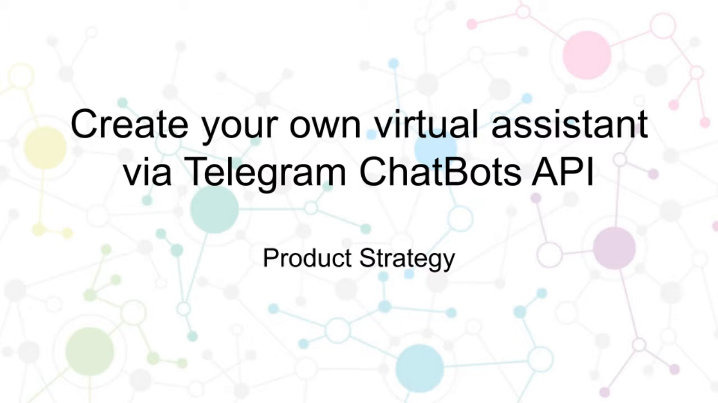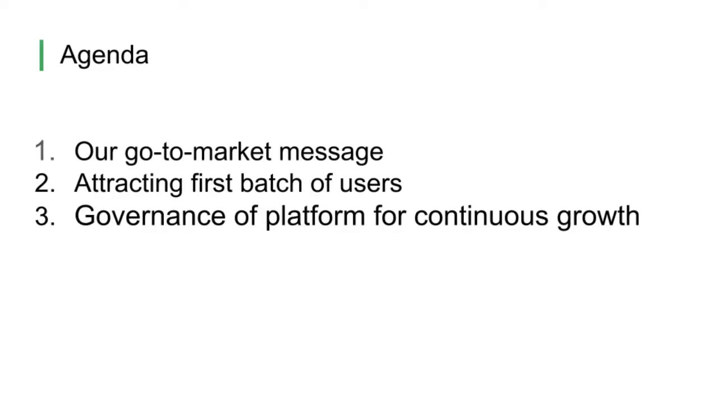Today I'm going to run you through our product strategy on how to create your own virtual assistant via Telegram chatbot APIs. So first things first, let me run you through the agenda. The very first thing I'm going to tell you is our go-to-market message. Second is how we are attracting our first batch of users. The last thing will be our governance of the platform in order to achieve continuous growth.